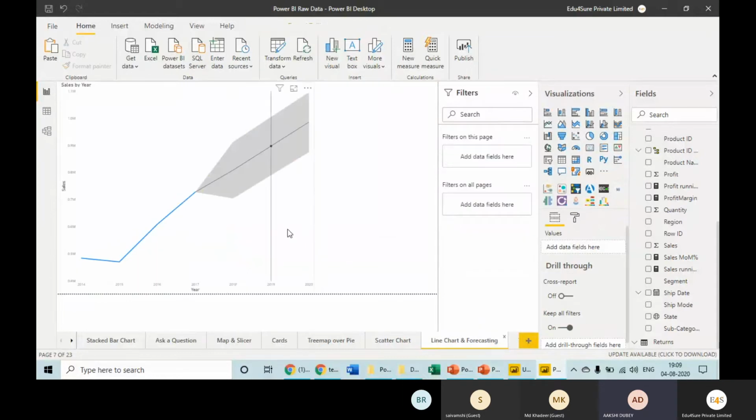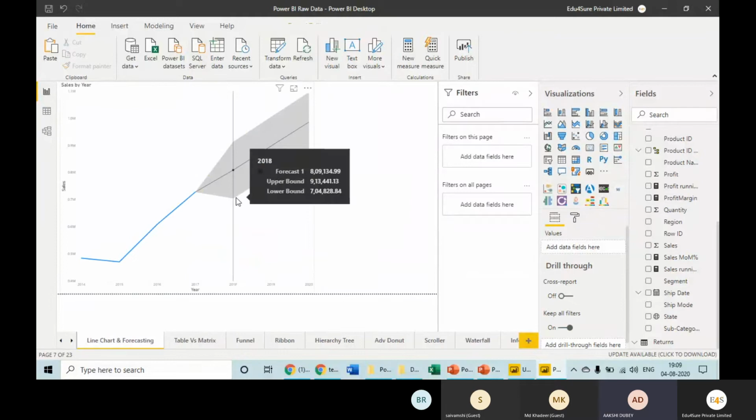This is line chart and forecasting, which I did in front of you. This is very, very interesting. If we do not have this capability here, how we used to do it in Excel, we always used to calculate the growth rate, then we will predict the future sales, and then we will create a graph, right? We used to do like that.